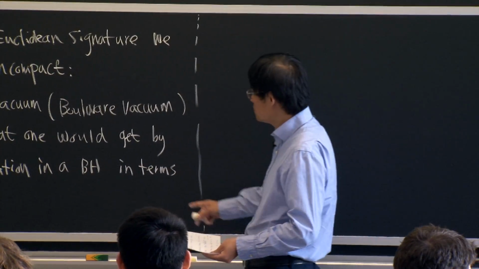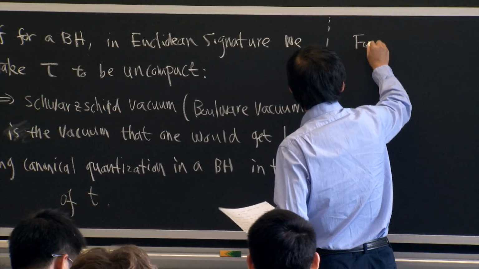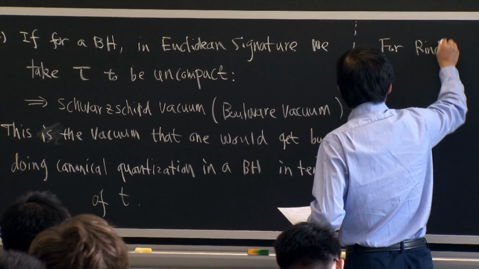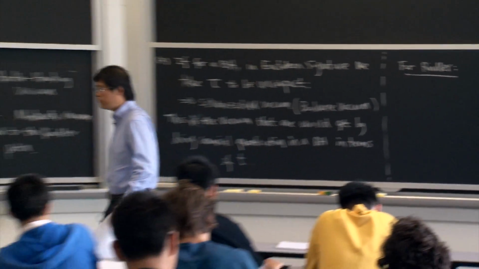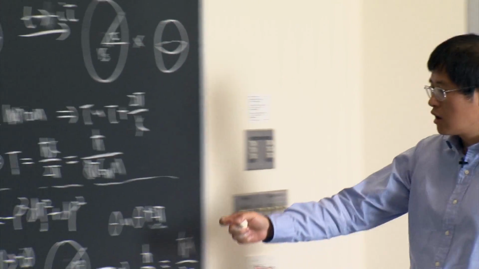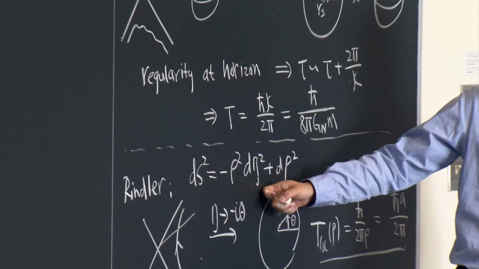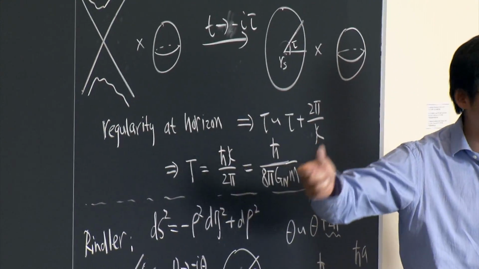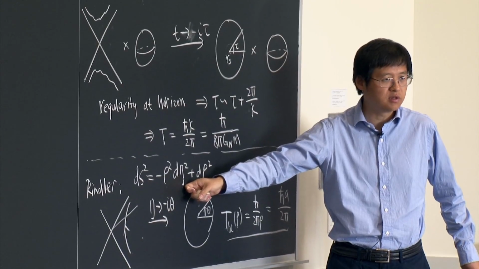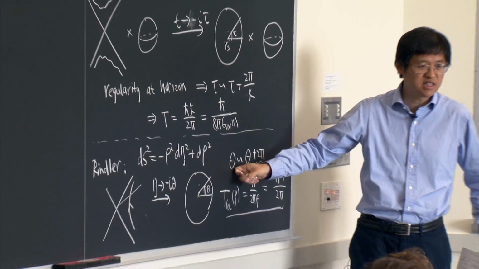So similarly, for the Rindler space-time, if you do straightforward canonical quantization in this space-time with eta as your time, then when you go to Euclidean signature, you won't compactify the Euclidean version of eta, then you won't compactify theta.